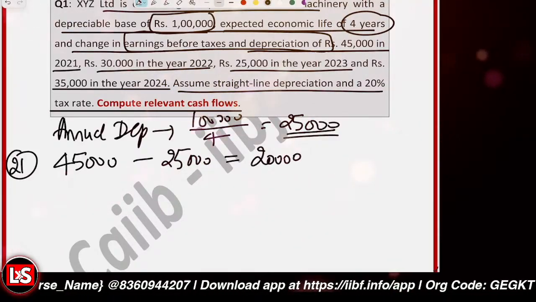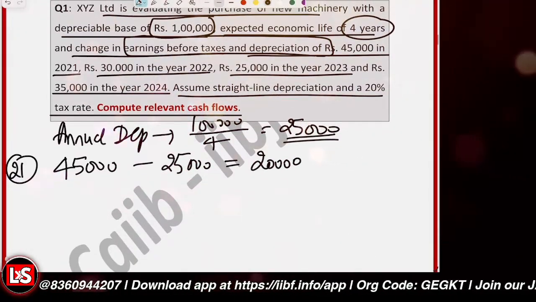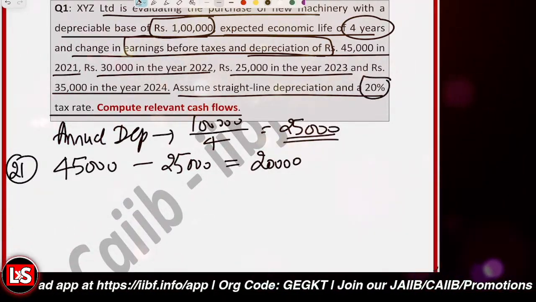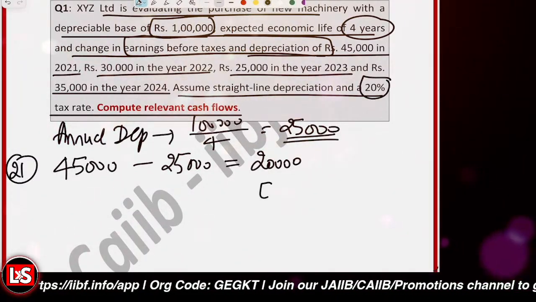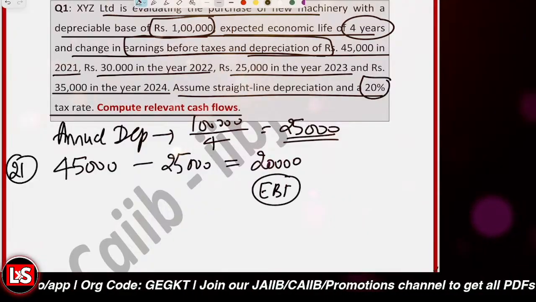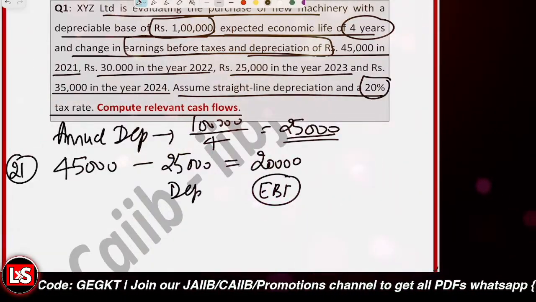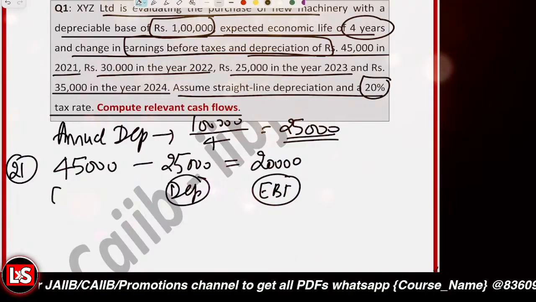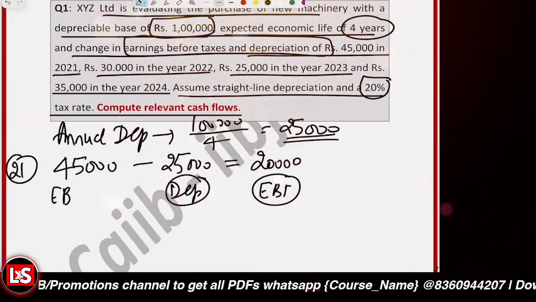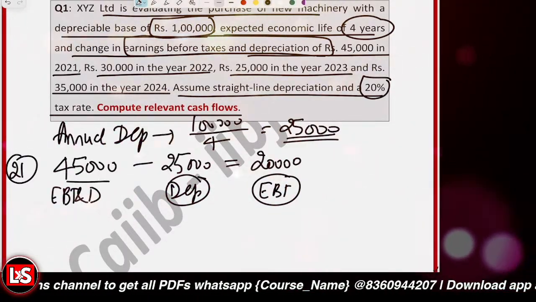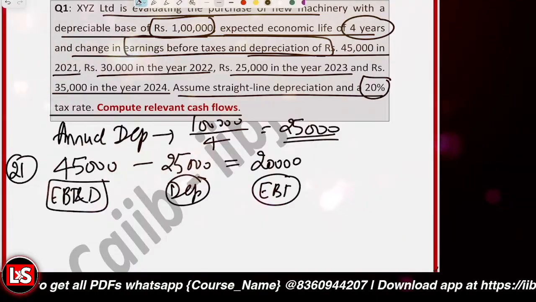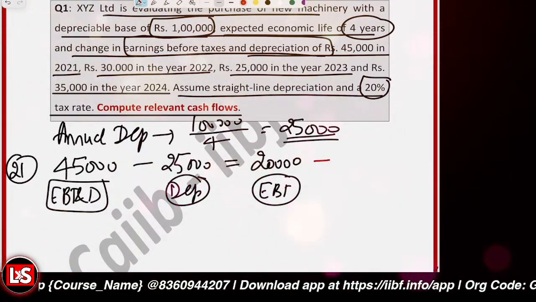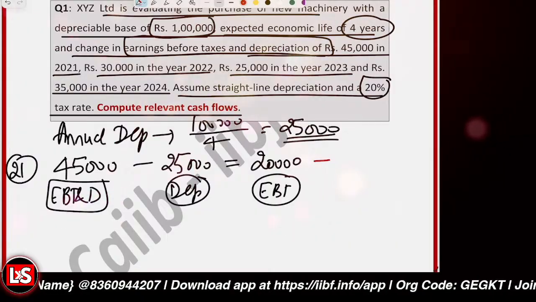20,000 you are having now. And further the taxation, 20% minus 20%. So you are having this EBT. This is EBT. This is the depreciation that we subtracted. And this is the earning before tax. Earning before tax and depreciation amount that is given to you. So here we are having the EBT, and further then we are to separate the tax liability of 20%.